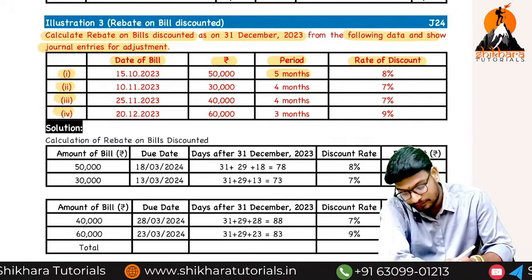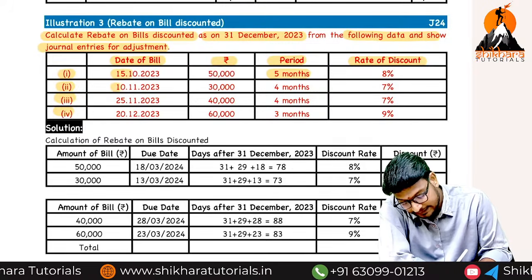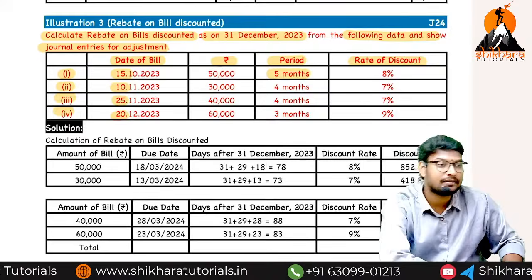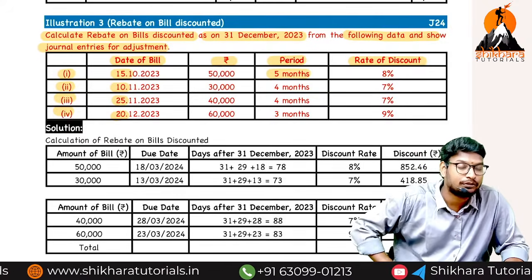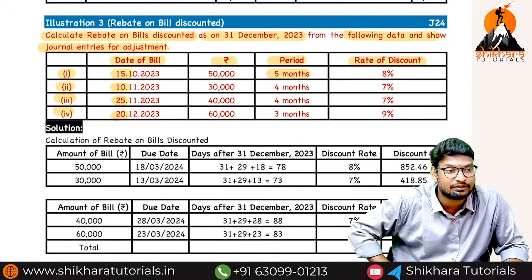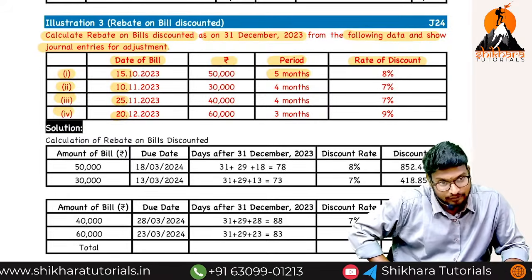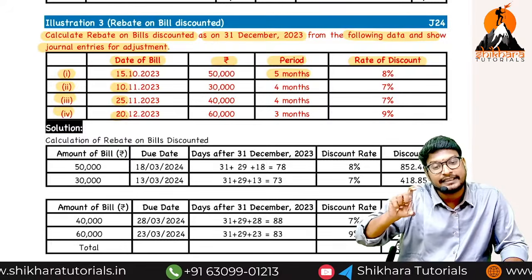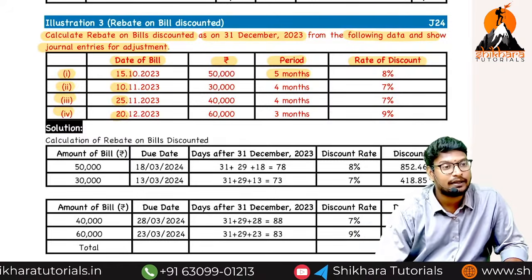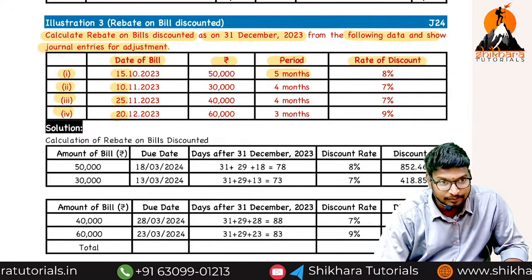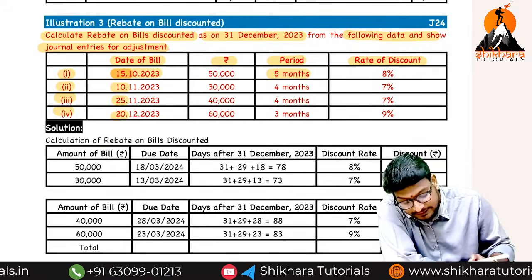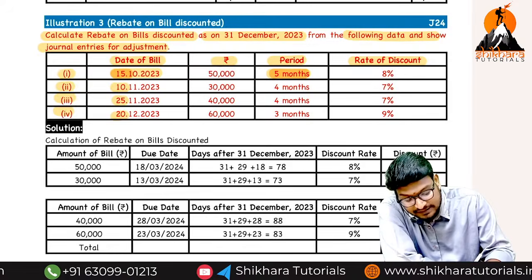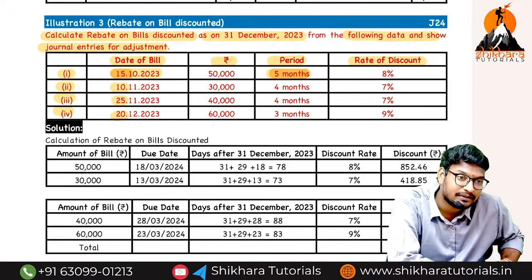Now we can see 15, 10, 25, 20. All are middle dates, so we have to calculate in terms of days rather than months. If they had given the starting date, we could take months, no problem. Guys, are you understanding my point or not? Bill drawn on which date? 15/10/23. How many months is there? 5 months.